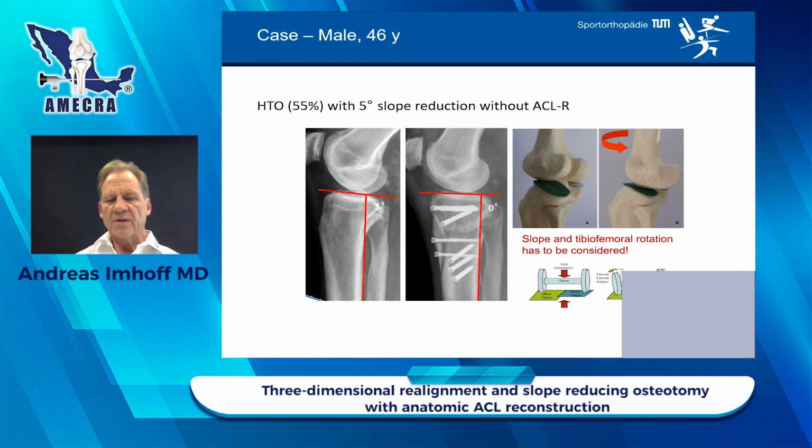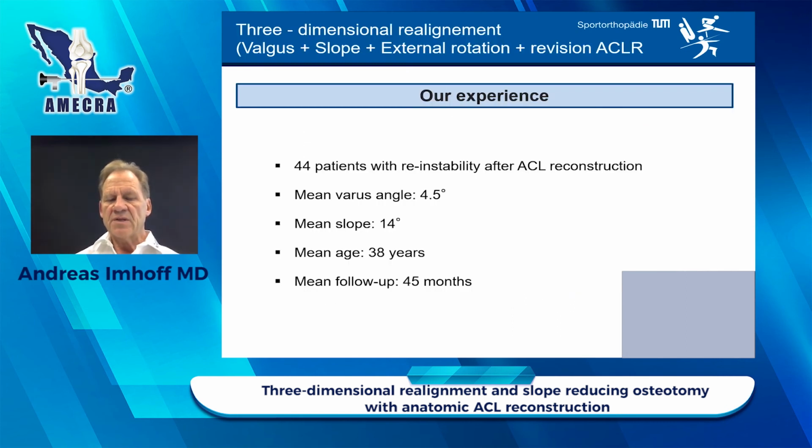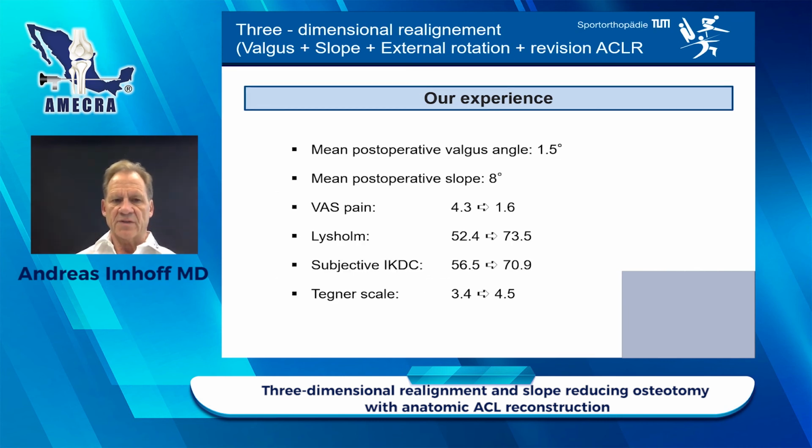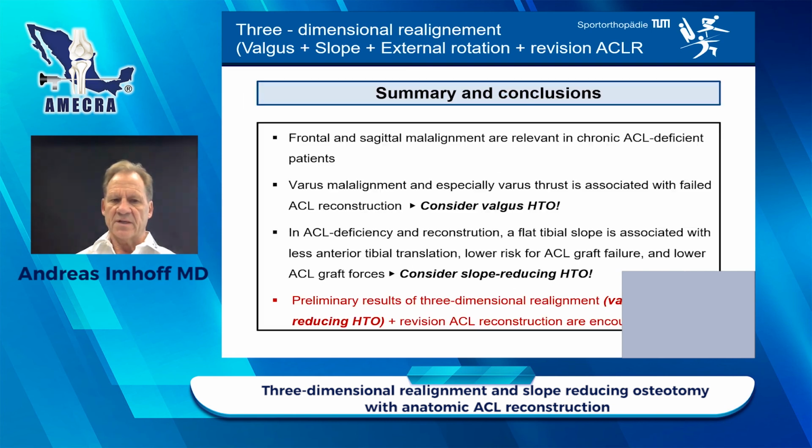But think about the tibiofemoral rotation is also important. When you change the slope, medial and lateral is not the same. Our experience with 44 patients with a new instability after ACL reconstruction: 4.5 degree was the varus, the mean slope was 14 degree, mean age was 38 years, mean follow-up was 45 months, and these are the results. The postoperative valgus angle was 1.5, slope was 8 degree, and we could increase the pain score, the Lysholm score, the IKDC score, and the Tegner scale at the same time.